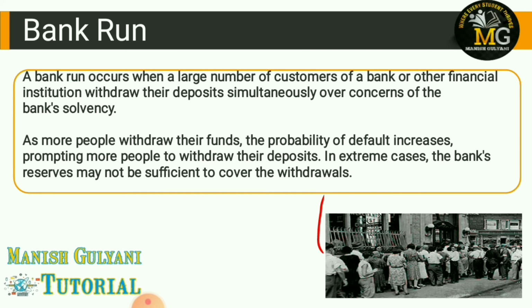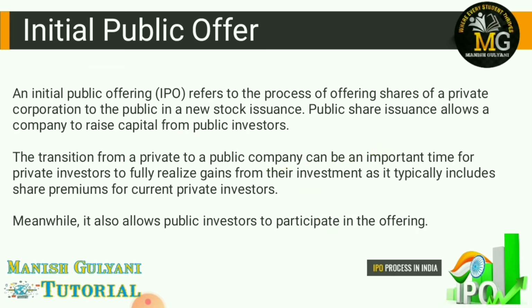Clear? Next point. Initial public offer means your IPO. As you know, IPO simply means an act of offering the stock of a company on a public stock exchange for the first time. It is your primary market, when a company issues securities to the market for the first time. IPO is the process by which a private company can go public by sale of its stock to the general public.